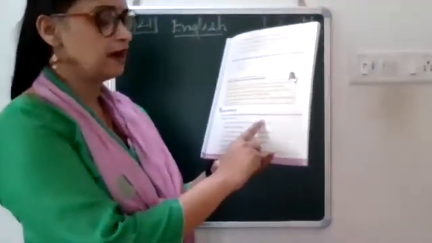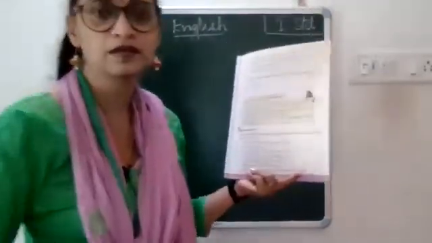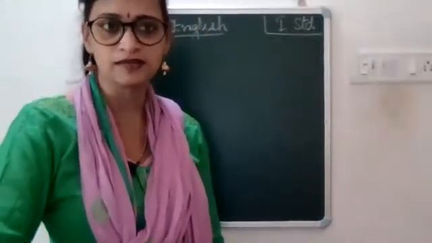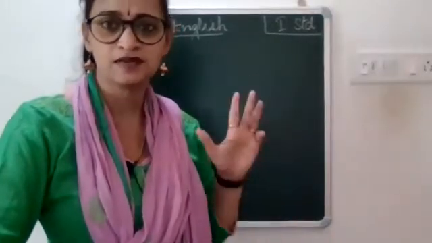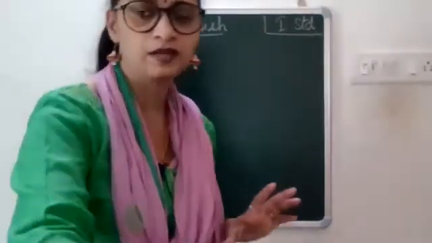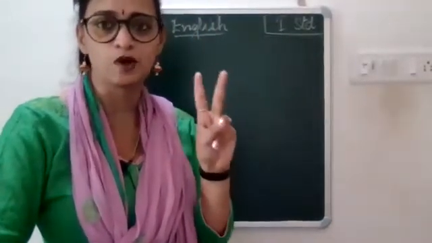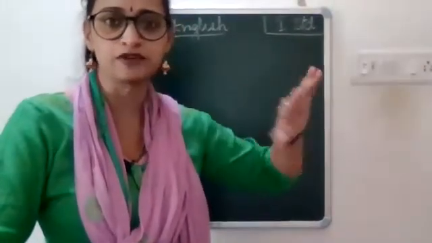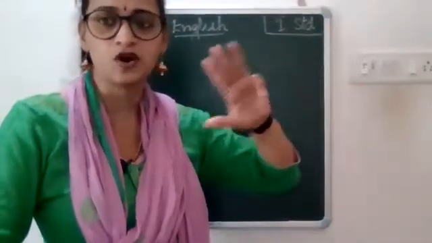Okay, now read the following sentences and underline the common nouns and circle the proper nouns. First, before we start with the exercise, you all know what are nouns, right? Nouns are nothing but the name of person, place, animal, or things. Anything which names an object or anyone is called a noun. Now under nouns, you have 2 different types. One is common noun and one is proper noun. What is common noun? Common nouns are names that are given in general. For example, a boy, a girl, a park, a zoo. These are all common nouns.